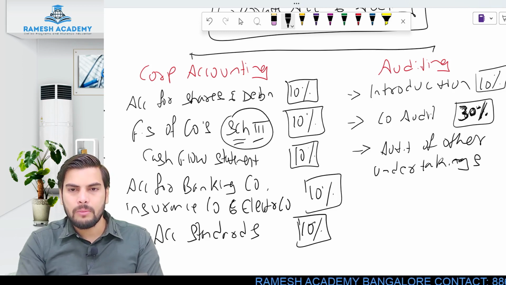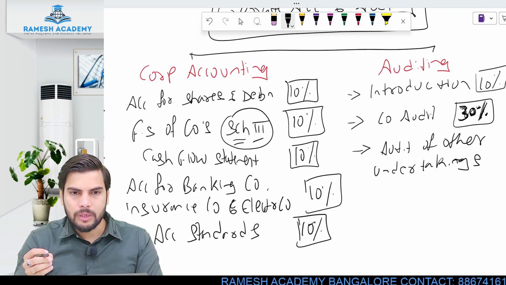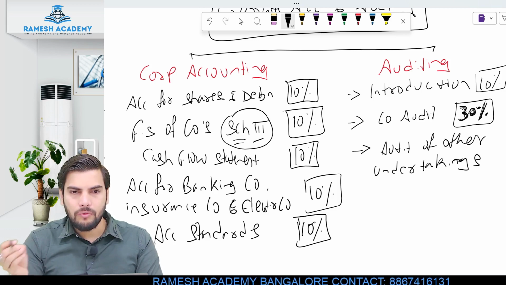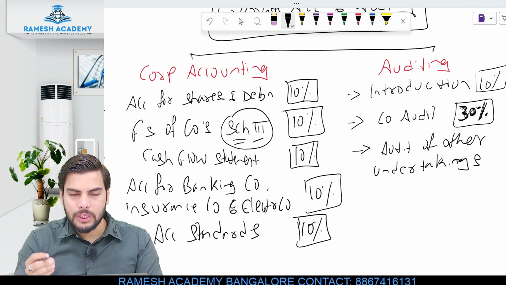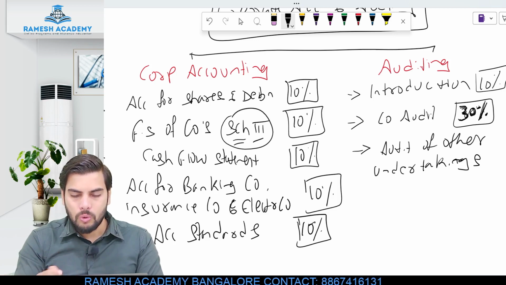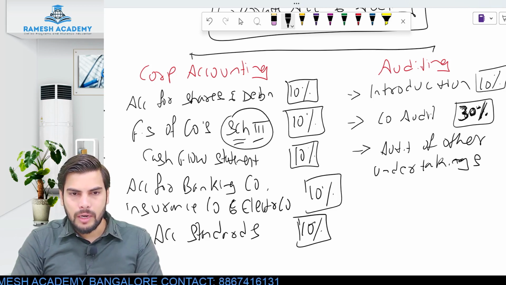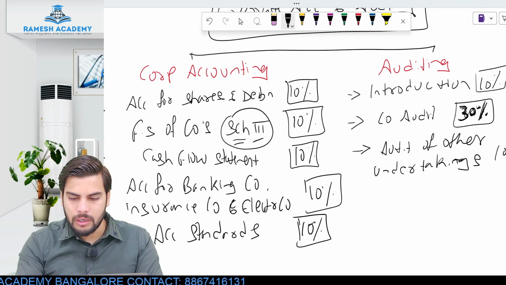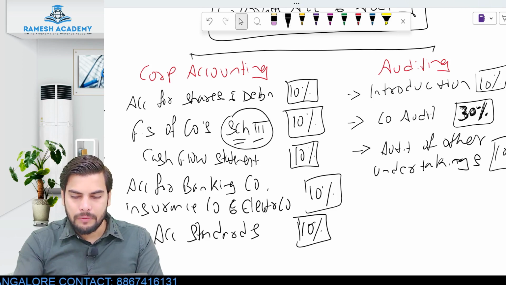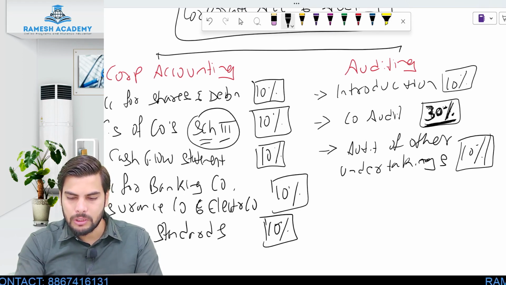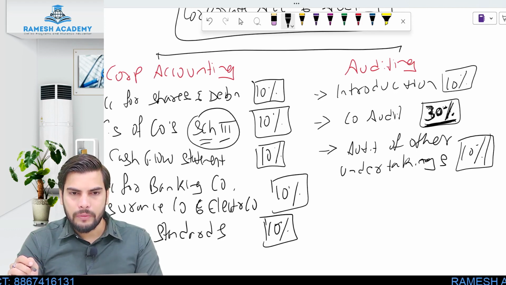Clear? So here we'll be learning what exactly are the provisions with respect to audit under cooperative law, or audit for cooperative society, audit for insurance company, audit for NBFC, audit for banking companies. So for different other entities or undertakings, what exactly will be the provisions relating to audit? The weightage of this particular chapter also would be 10%. Each and every chapter, if you see, has the same weightage, 10%, except for this particular chapter, which alone carries 30% of the weightage.